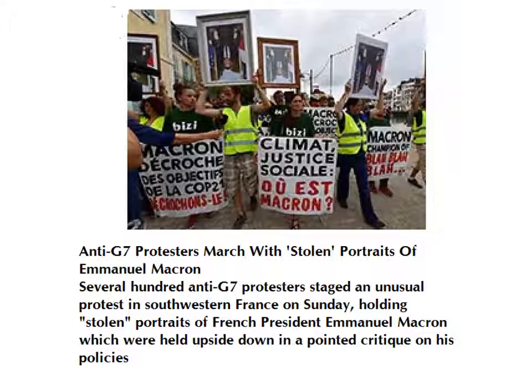What do you see here? Anti G7 protesters march with stolen portraits of Emmanuel Macron. Several hundred anti G7 protesters staged an unusual protest in southwestern France on Sunday, holding stolen portraits of French President Emmanuel Macron, which were held upside down in a pointed critique of his policies.